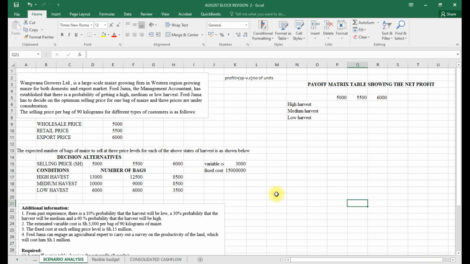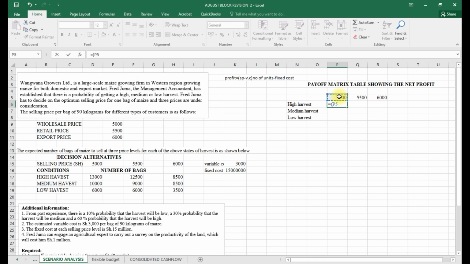So in our case now, we have this, and I will adjust this formula. At the end, I minus the fixed cost to get now my profit. So here I will put equals to, I will open the bracket.